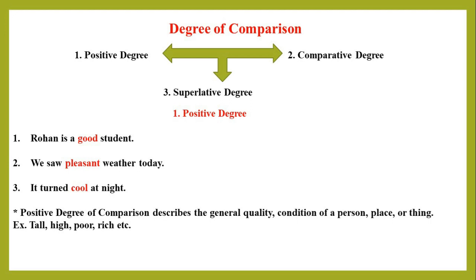Observe these 3 examples. Here are 3 words: good, pleasant, and cool, which describe the quality or condition. These are in positive degree. In other words, positive degree of comparison describes the general quality or condition of a person, place, or thing. Example: tall, high, poor, rich, etc.